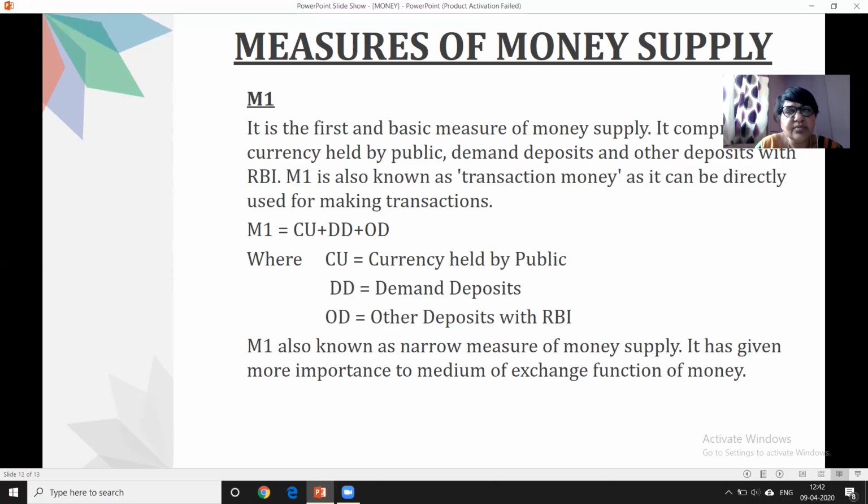Why do we call it narrow money? Because a few parts of money supply have been excluded from it. As I said in the money supply definition itself, we are going to read only the money held with the public. So here you can see currency held by the public, DD means demand deposits, and OD means other deposits with RBI. It gives more importance to the medium of exchange function of money. Is it clear? I think M1 must be clear.